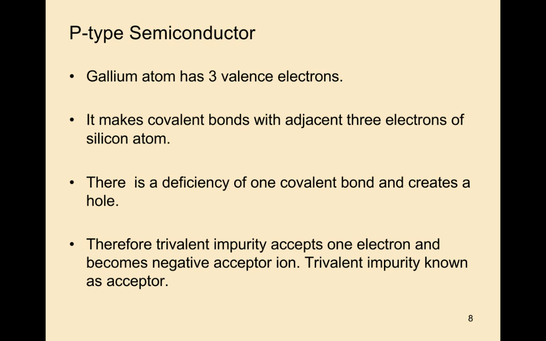Therefore, the trivalent impurity accepts 1 electron and becomes a negative acceptor ion. That's why we call the trivalent impurity the acceptor.